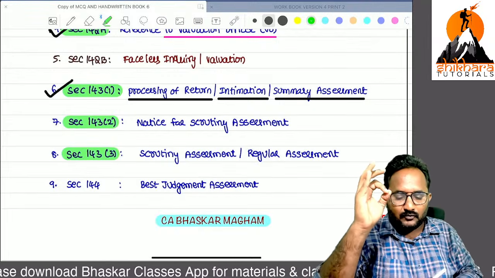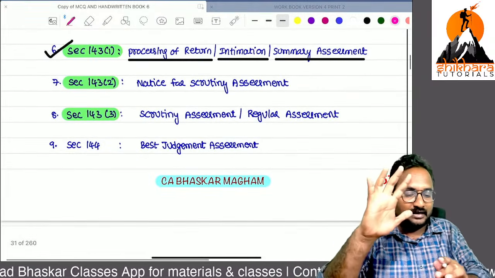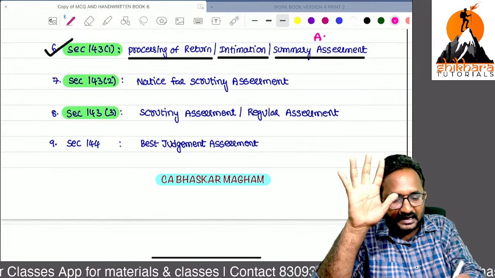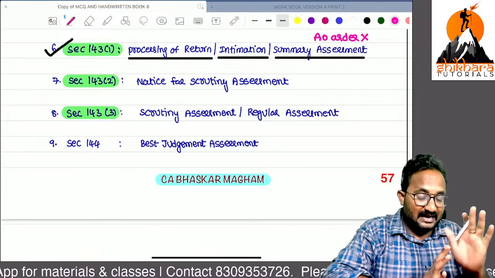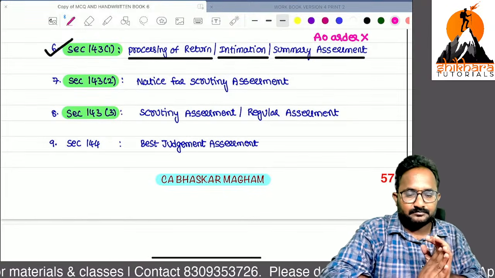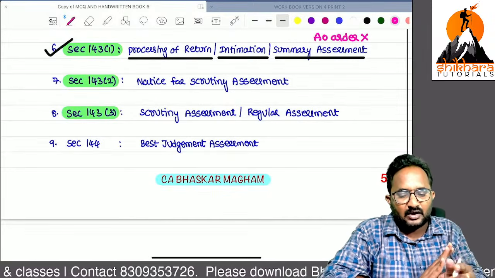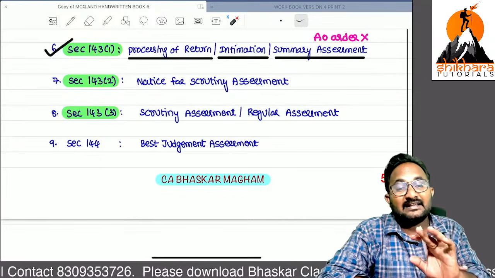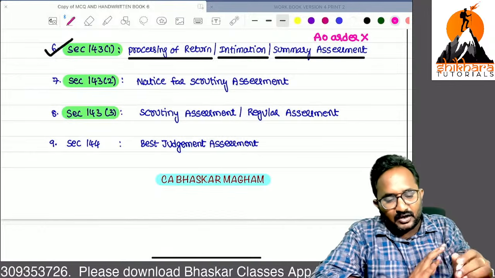143.2 and 143.3. Now just one assessment is over. So it is not an assessment, remember. It is just a processing. It is not an assessment order. It is not treated as an assessment order, remember. So it is just a computerized preliminary assessment. We can call it an intimation. That may be initial or final intimation, not an assessment order. For the purpose of revision, generally it is not an assessment order.